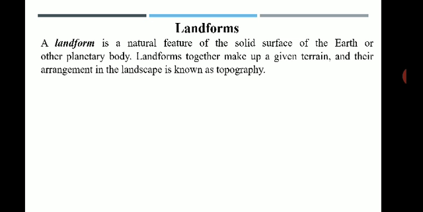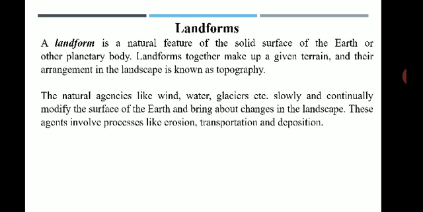So in and around us we see many types of landforms, like the landforms formed by river, water, then wind. These are different landforms which are produced, like the waterfalls. Then we see the dunes, sand dunes, waterfalls, then hills, valleys.